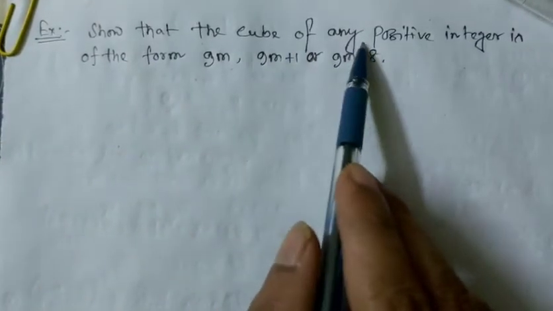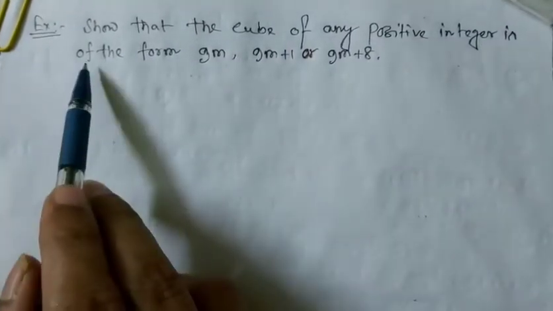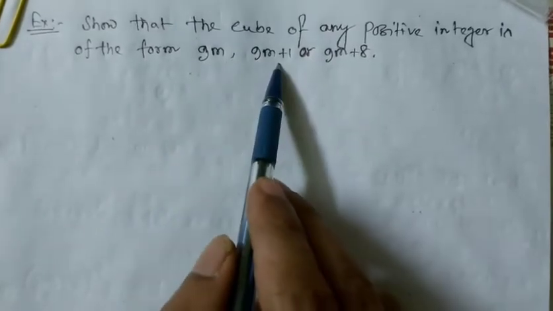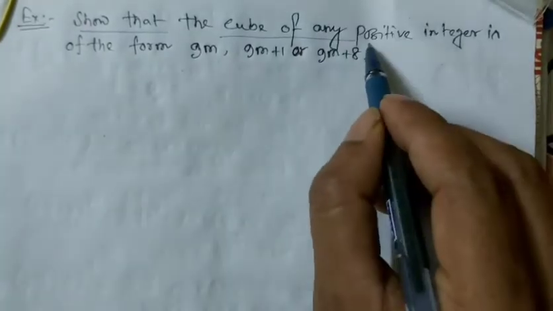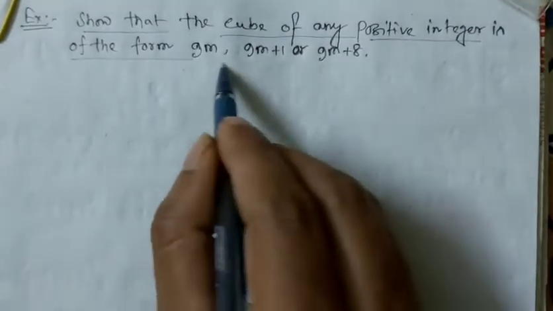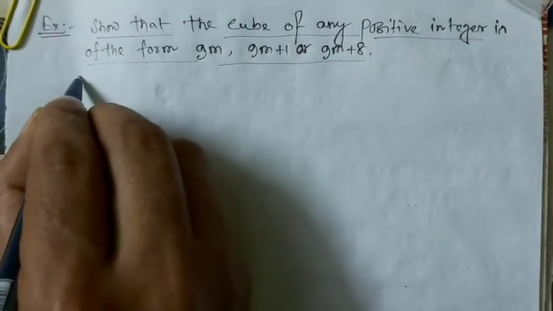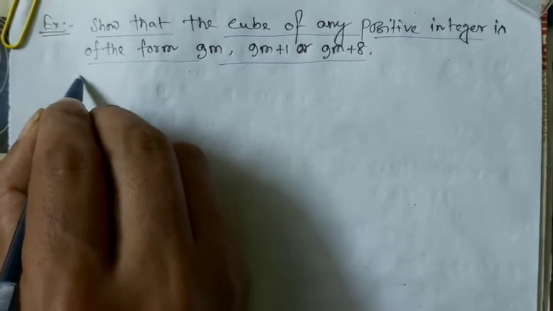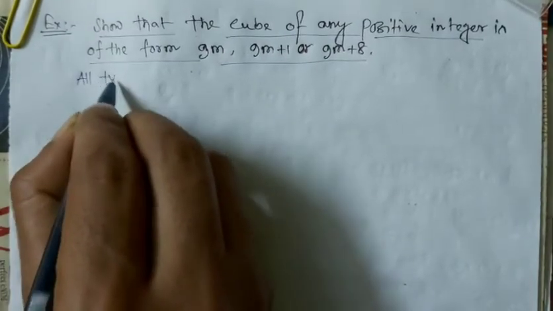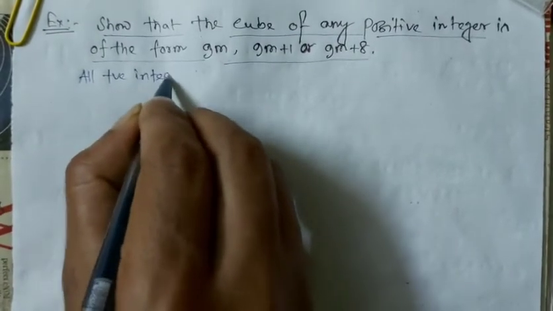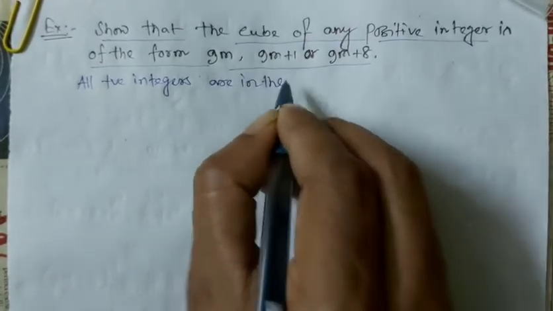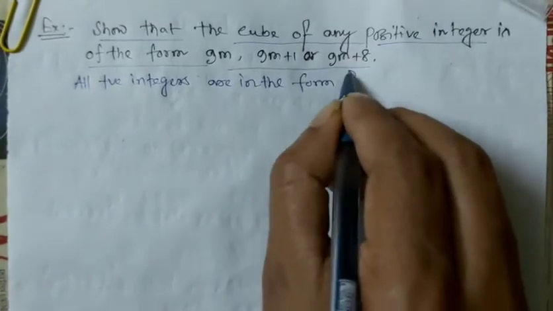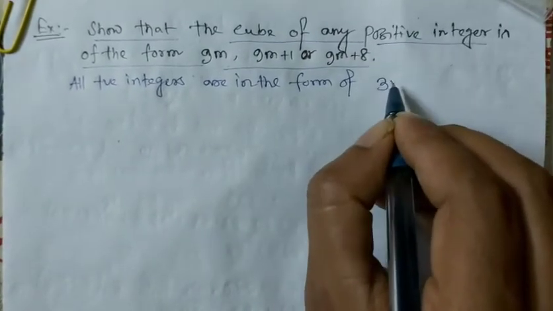Now the next problem: the cube of any positive integer is of the form 9m plus 1 or 9m plus 8. So at first we have to consider positive integers. All positive integers are in the form of 3p, 3p plus 1 and 3p plus 2.